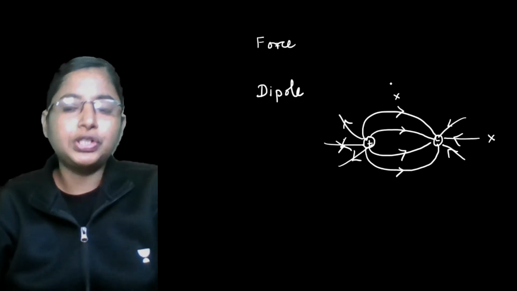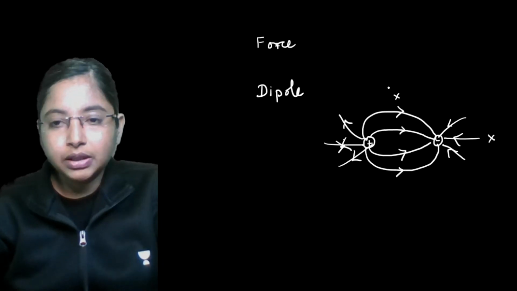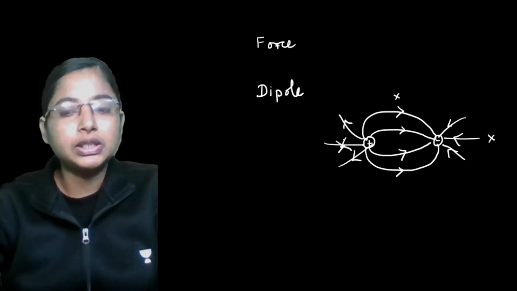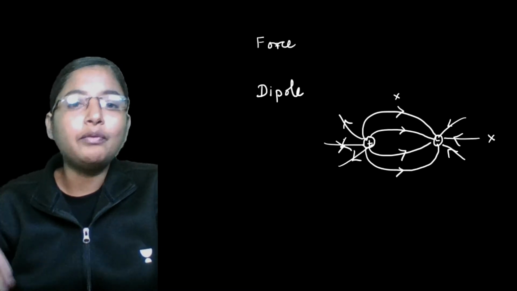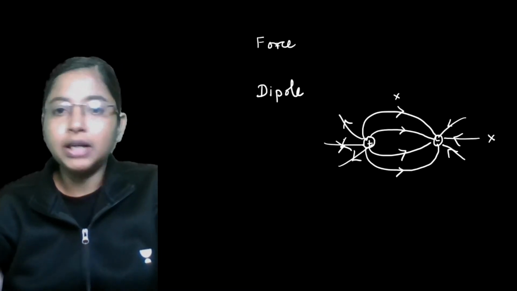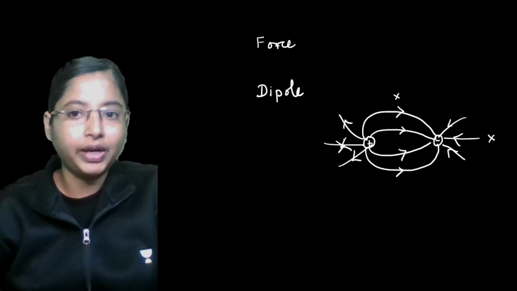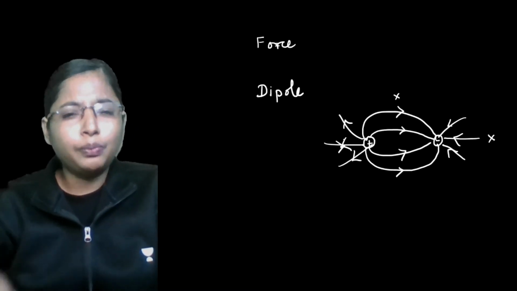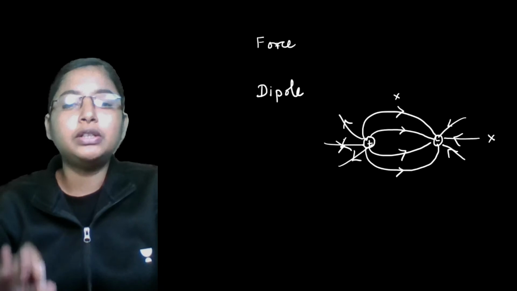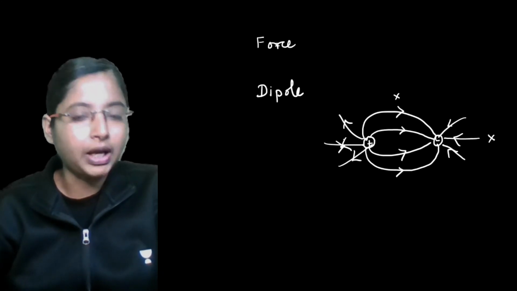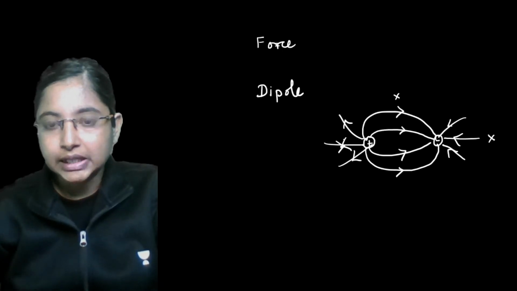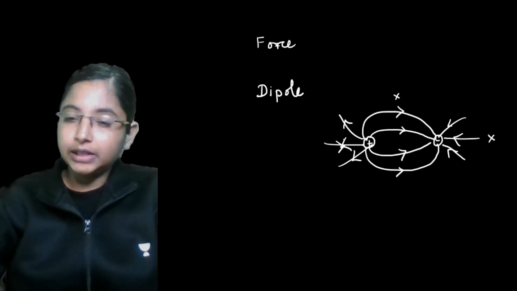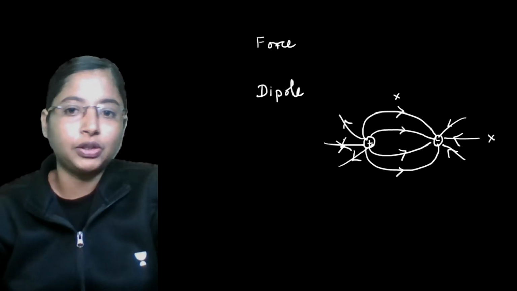In most of the previous year board exams, this question was definitely asked for 3 marks, and obviously this question doesn't come with an option. Few of the 3 marks have an either or option, but this doesn't. Even if it comes in the either or option, this question, electric field because of a dipole, was mostly asked repeatedly. The possibility of you getting this question is very high, so do learn this particular question.